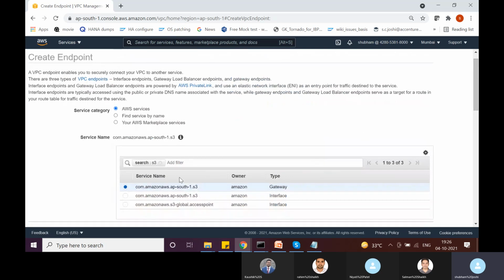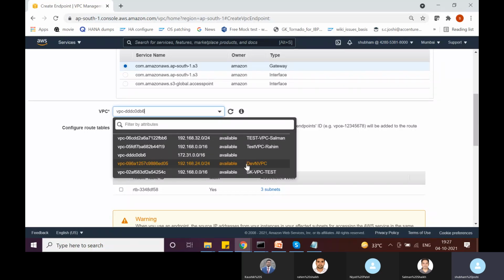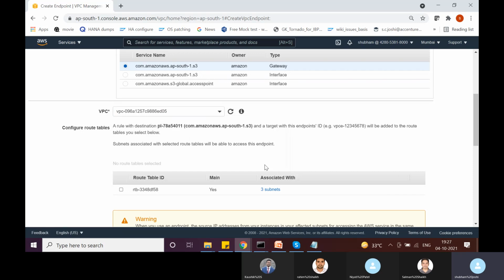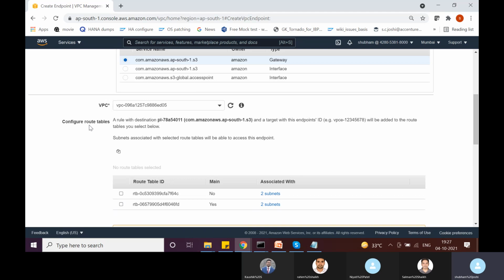So I have selected S3. I'm saying that I want to create a VPC endpoint for service S3. And then you have to select the VPC for which you're creating this endpoint. So I'm creating this endpoint for this dev VPC. And then here it is asking, do you want to configure the route tables? Yes, I want to configure the route tables. When you say configure route tables, a rule with this destination and the target being this endpoint will be added to the route tables you select below.